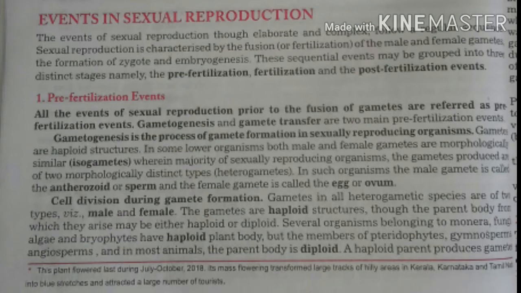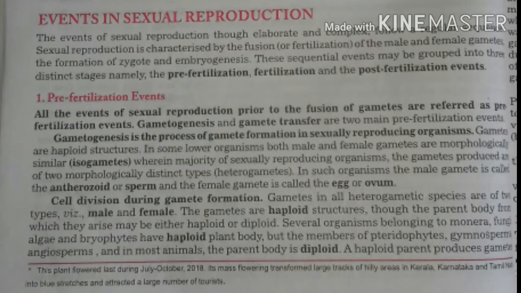Now I am explaining events in sexual reproduction. All sexually reproducing organisms exhibit similar events. Sexual reproduction is characterized by the fusion or fertilization of male and female gametes, the formation of the zygote and embryogenesis. Three sequential events may occur during sexual reproduction, namely the pre-fertilization, fertilization and post-fertilization events. Now, the first one is pre-fertilization events.